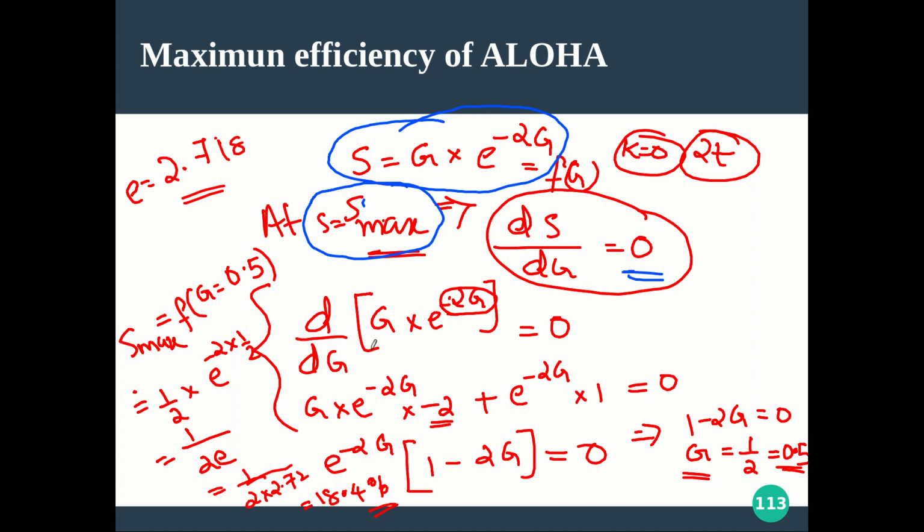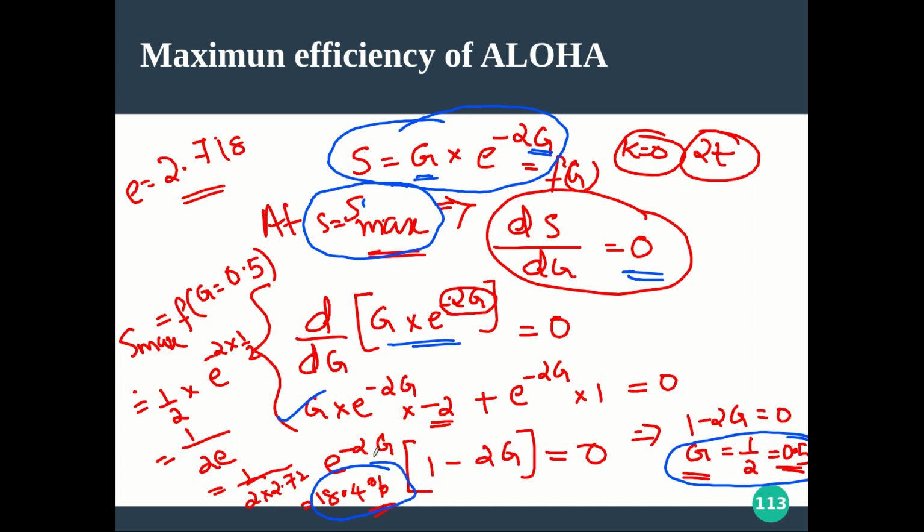So we took the derivative of S, set it to 0, first applied the product rule, and we got at the maximum g is 0.5. We substituted that value of 0.5 in the original function, g into e raised to minus 2g, with g equal to 1 by 2. So you are getting the maximum efficiency to be 18.4.